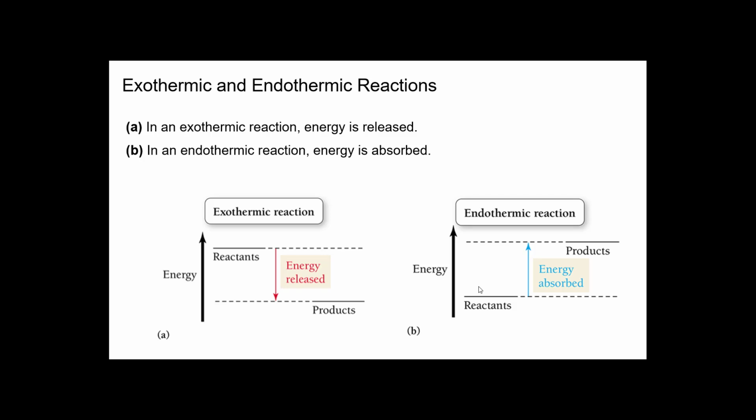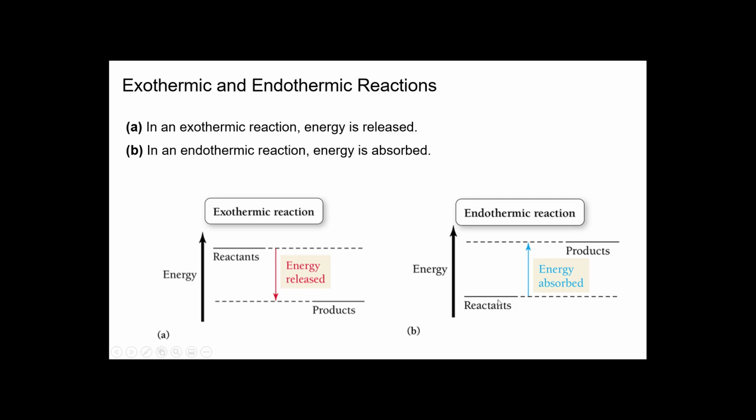So let's take a look at these as well. In an exothermic reaction, energy is released. That's the heat that you're feeling. That means that the reactants had higher potential energy than the products, and it had to release that energy as heat in order to get to the stable products. Think of TNT. It's very explosive, but once it explodes, then it becomes a stable product.